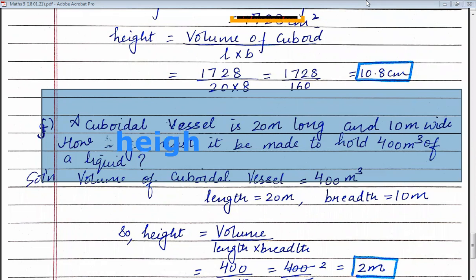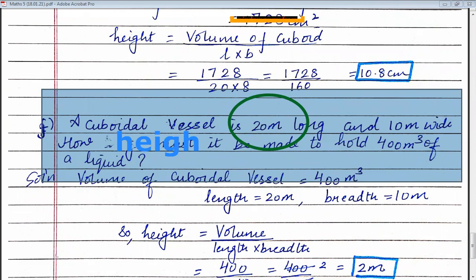I repeat one more time, children, what is given to us? Here length is given, that is 20 meters. Your breadth is given, 10 meters. And your height you have to calculate. Your length is 20, your breadth is 10 meter, height you have to calculate, and the volume is also given to you, that is 400 cubic meter.